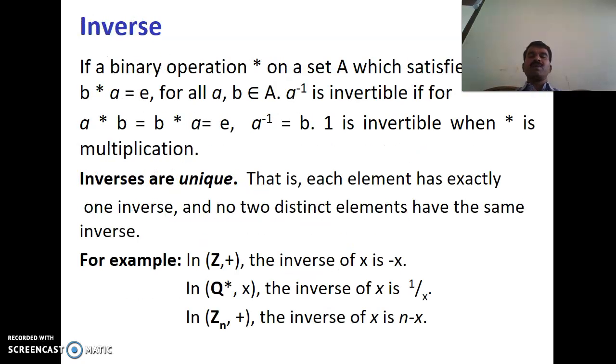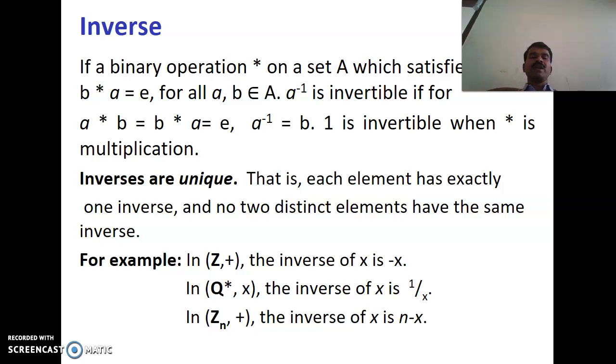Existence of inverse: a binary operation star on a set A satisfies a star b equals b star a equals e for a, b belonging to A. Then b is the inverse of a, and a is invertible if a star b equals b star a equals e.